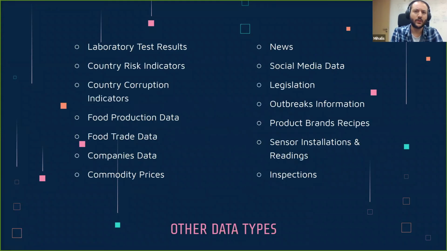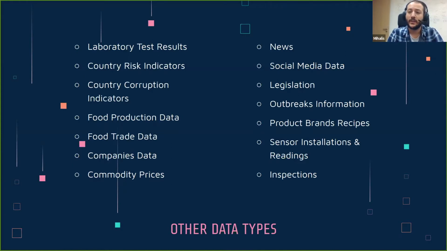And just to give a quick overview, here is a list of the other data types that we're currently collecting. We have laboratory testing results. These are laboratory tests performed by countries, by food safety authorities throughout the world. These are not food recalls, these are lab tests, and they are performed by each country. We have country indicators showing the risk or the corruption index of a country. Of course, production and trade data: how much of its commodity each country is producing, exporting or importing.